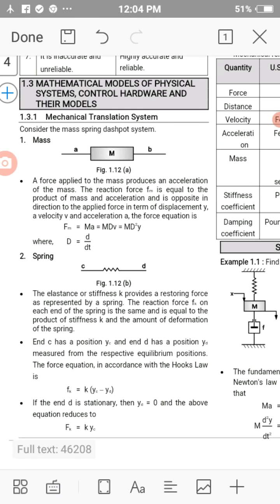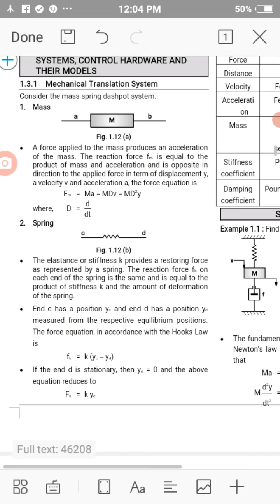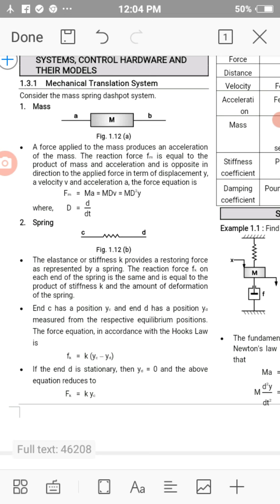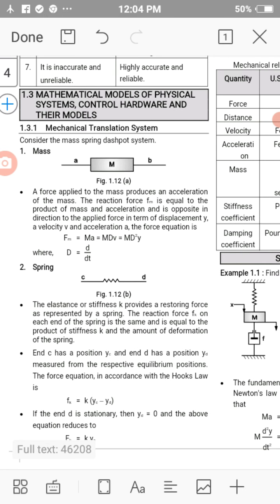And mathematics plays an important role in deciding stability on paper. Before implementing any system, mathematically we have to check whether this system is stable or unstable or slightly stable, or what are the drawbacks, or whether this system will work or not. Such type of analysis and converting it into mathematical models is nothing but mathematical modeling.